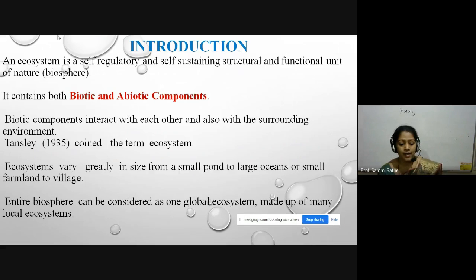The scientist in 1935 coined the term ecosystem. This is important in case of MCQ. Ecosystems vary greatly in size, from a small pond to a large ocean, or a small farmland to a village. The entire biosphere can be considered as one global ecosystem made up of many local ecosystems.